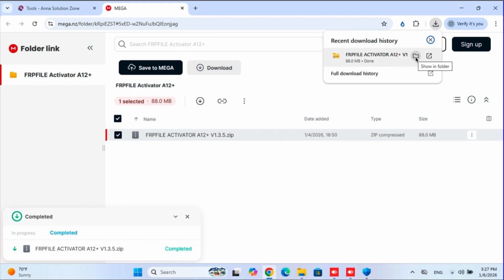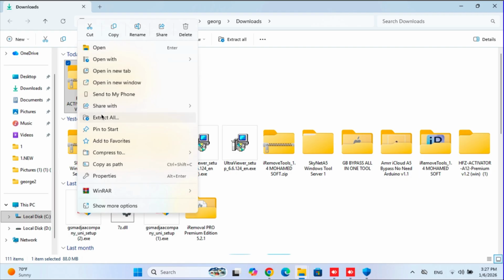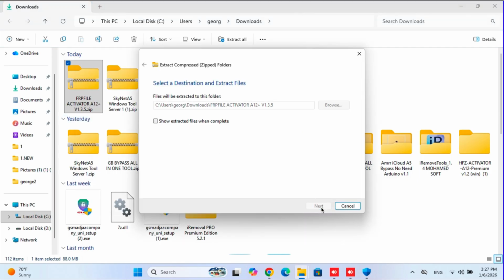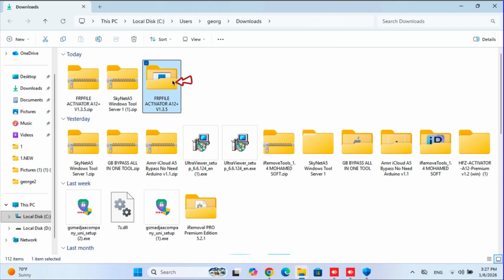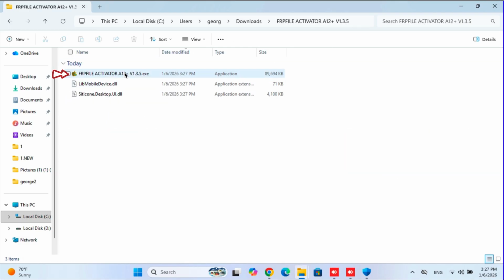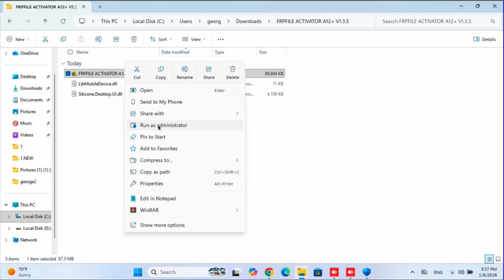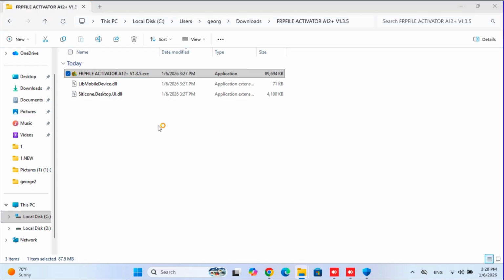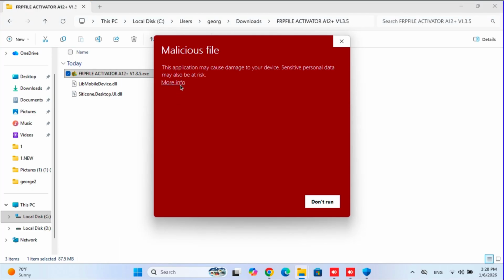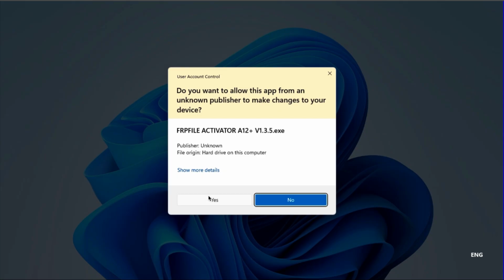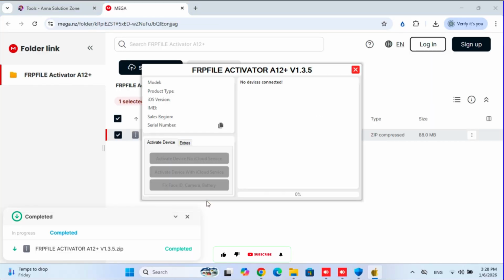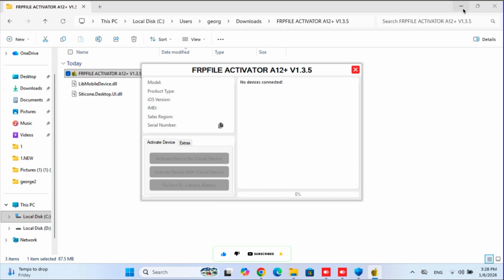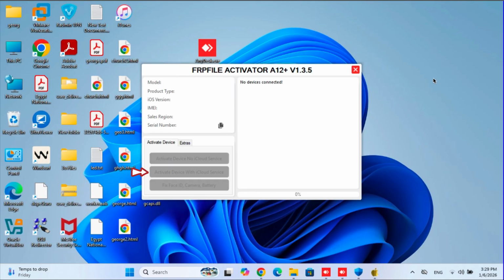Now, open this zip file in the folder, and then extract it. Open the extracted folder. Right-click on FrpFile Activator, and then click on Run as Administrator. Click on More Info, and then click on Run Anyway. Here, you will get two bypass options. One is without iCloud service bypass, and the other is with iCloud service bypass. So now, let's move to the next step.